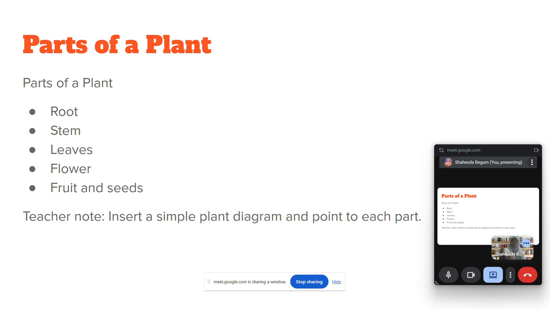This is the root, this is the stem part, leaves, fruits, and flowers. And here are the seeds. This is a plant and its parts.